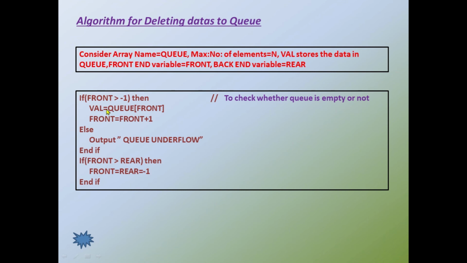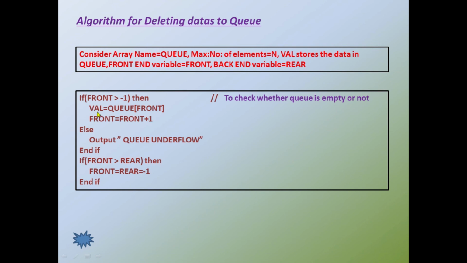Clear? So the statement val equal to queue of front means the data at the front position is accessed and stored in the variable val. Indirectly we are saying the data is deleted or accessed. After accessing the data, we have to increment the value of front by 1. So in the case of deletion, first the data is accessed and then the front pointer is incremented by 1, making it ready for the deletion of the next element.